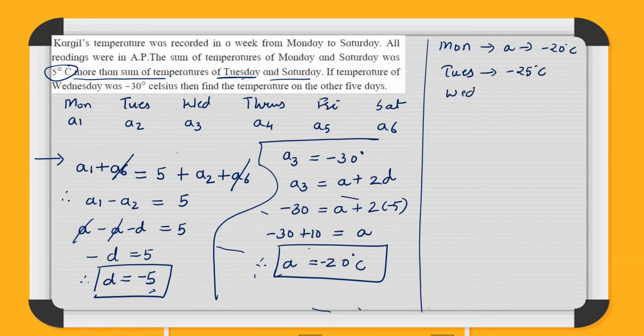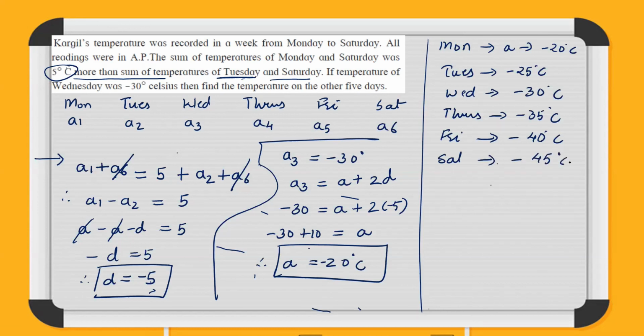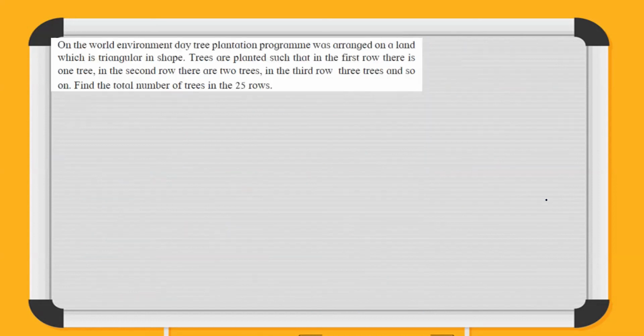Wednesday it is already given minus 30 degrees Celsius. Thursday is going to be minus 35 degrees Celsius. Friday is going to be minus 40 degrees Celsius. And finally on Saturday, it's going to be minus 45 degrees Celsius. So these are the temperatures for the entire week, right? This is the way you need to solve.